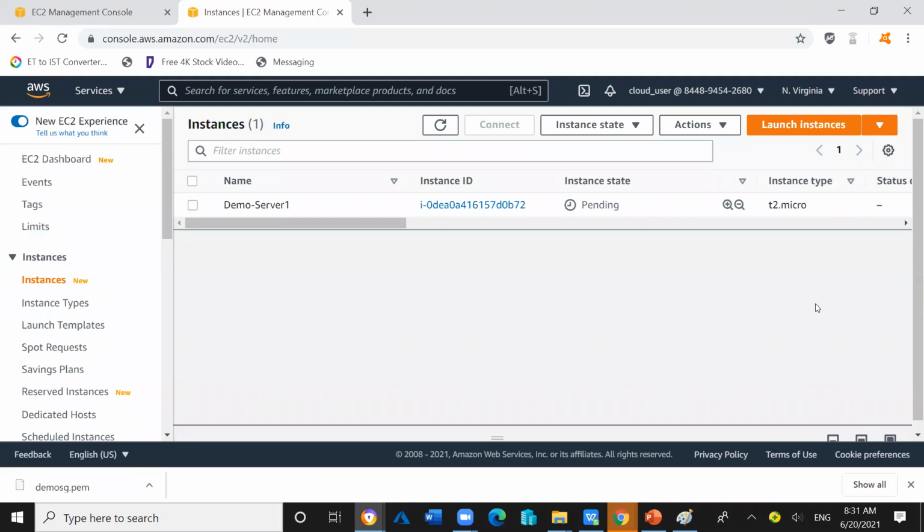So now you can see a new EC2 instance with the name demo server 1 is in the progress of creation. So let's see how much time it will take to complete this EC2 instance, in which the Linux operating system is going to be installed.